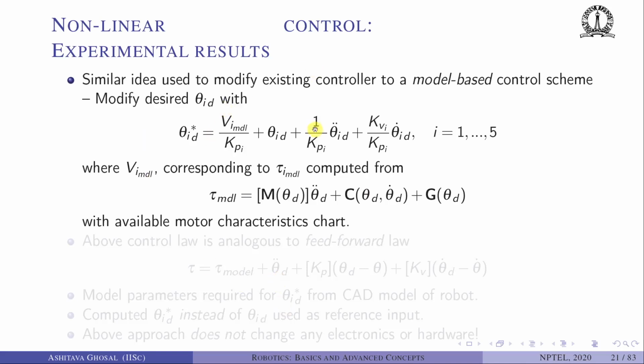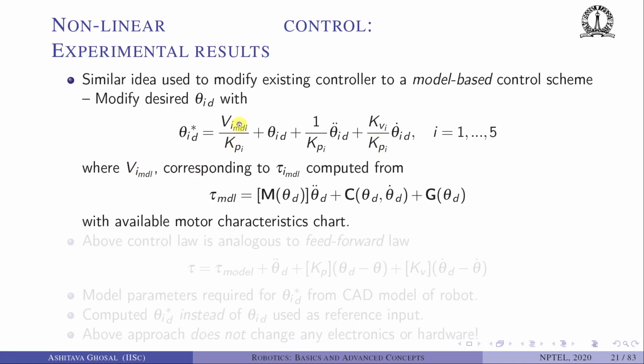We can also modify the existing controller to a model-based control scheme, not exactly a computed torque model-based control scheme, which cancels the nonlinearities. We modify theta id with some voltage due to the model divided by kpi, plus the original theta id, plus theta double dot divided by kpi and theta dot into kv by kp, for each one of the 5 joints.